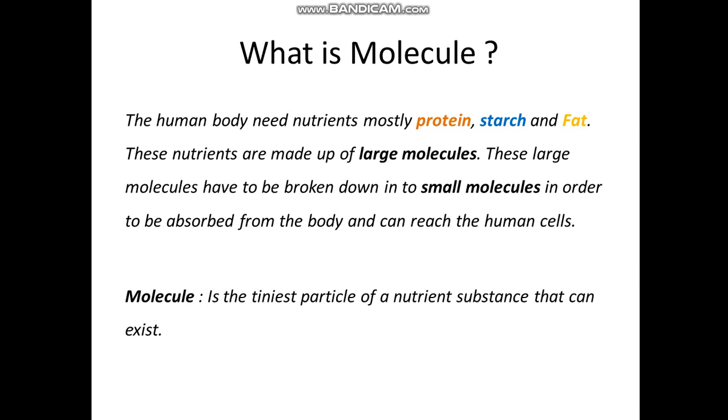What's a molecule? It is the tiniest particle of a nutrient substance, from protein or starch or fat. Only then can this tiniest particle go through the walls of the alimentary canal to the blood, so that it can be transported to the other parts of the body.